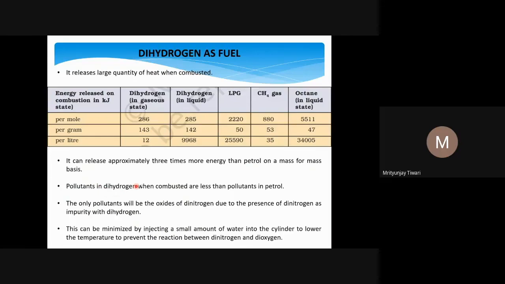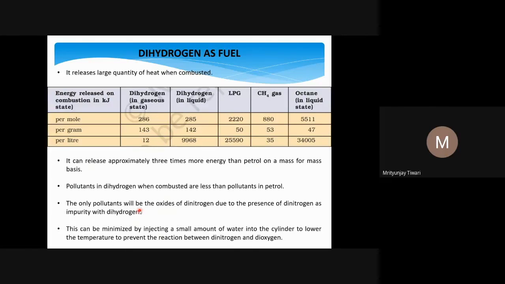However, keeping, extracting or forming pure dihydrogen is very difficult. It comes with certain pollutants, but those pollutants in dihydrogen when combusted are less than the pollutants in petrol. The only pollutants will be the oxides of dinitrogen, due to the presence of dinitrogen as an impurity with the dihydrogen, because you are taking hydrogen from the atmosphere somewhere, so dinitrogen will also be there. So if nitrogen is there and oxidation of hydrogen is happening, oxidation of nitrogen will also happen, so NOx gas will be formed.